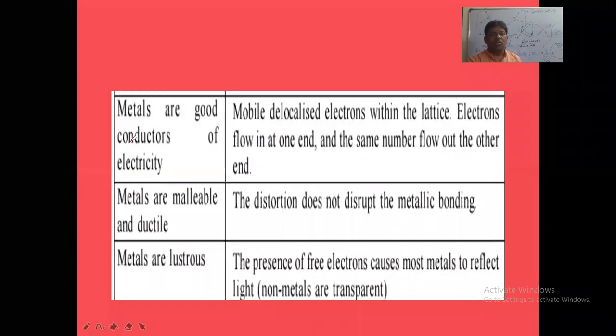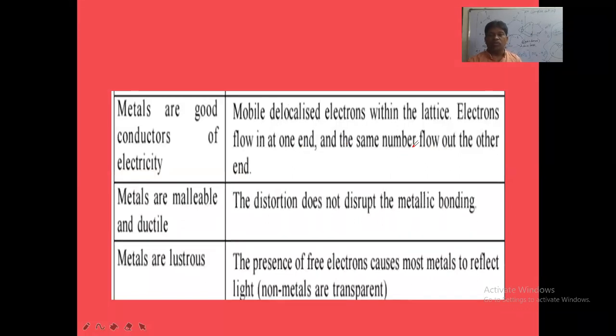And next property is that metals are good conductors of electricity. Why? Because the mobile delocalized electrons are moving from one place to another place within the lattice. These mobile electrons are responsible for the electrical conductivity of metals. So electrons flow in and out, and the same number of electrons flow from one end to the other end. Suppose left to right, 10 electrons are moving, right to left, 10 electrons will be moving, and the mobile electrons will be conducting